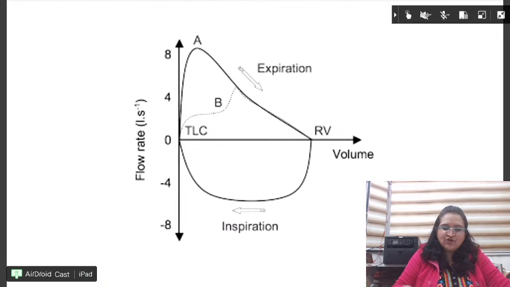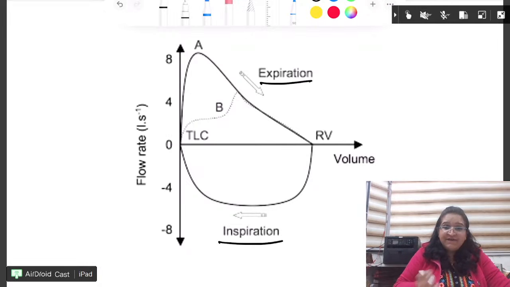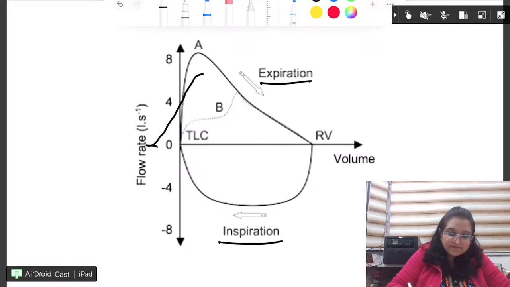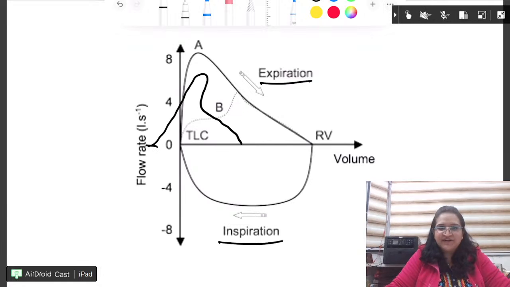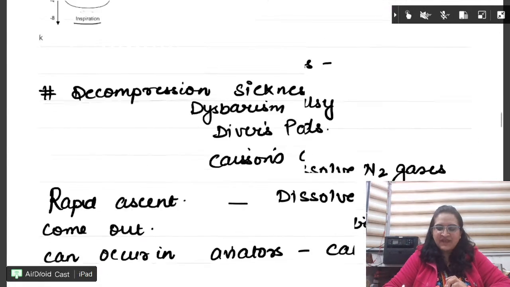So this is the normal graph. This is expiration, inspiration. If I have to make it for obstructive, then I will have a kink. Simple. If I have to make it for restrictive, the overall graph will be smaller and on the right side. This is TLC. This is RV. And in between these two, it is FVC, forced vital capacity. If you don't know, just know the shape: how normal looks, how obstructive looks, how restrictive looks. Finish. Done. Next.